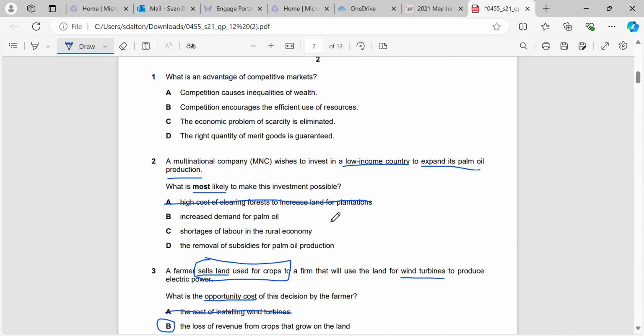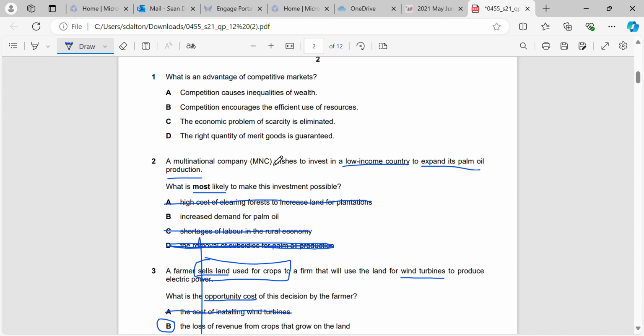because it's going to be very expensive. If we remove subsidies for palm oil production, that's also not going to help us. Removing subsidies is a bad thing, remember, when we're trying to increase production of something, because it's going to increase their costs. If there's a shortage of labour in the rural economy, that's also not going to help us.